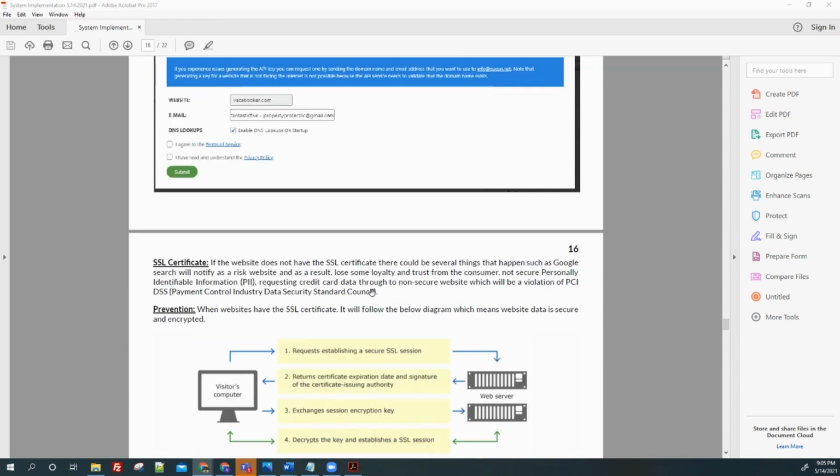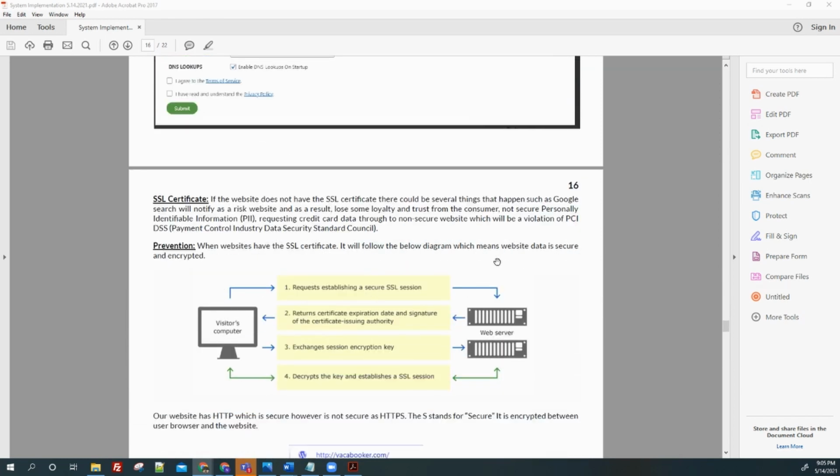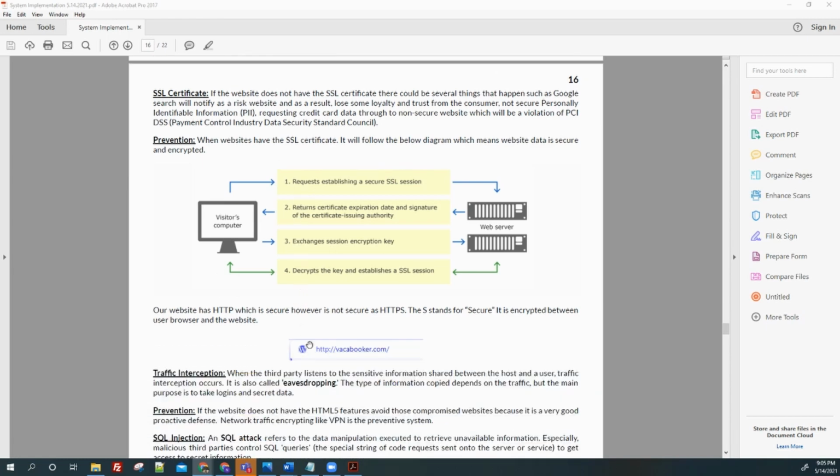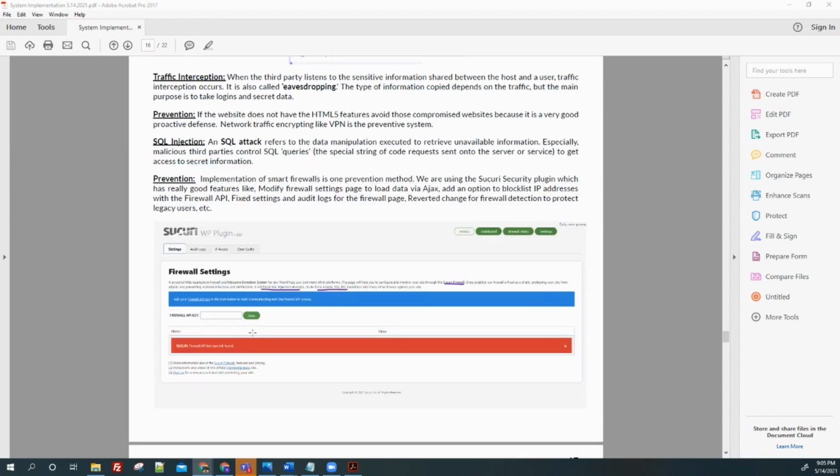Also, there's a big concern: when a consumer comes to our website, they are looking for whether an SSL certificate is available. If we do not have an SSL certificate, people will not purchase any product from our website. So yes, we do have that SSL certificate, which proves that our website is secure. Also, the pro version gives very big protection against SSL injection attacks. They will protect against that attack with this feature.